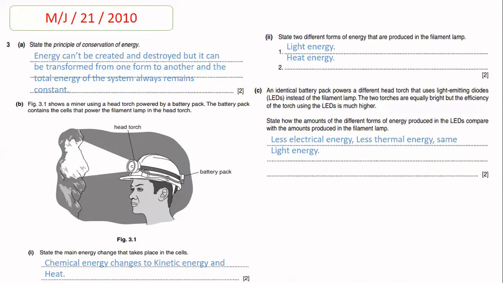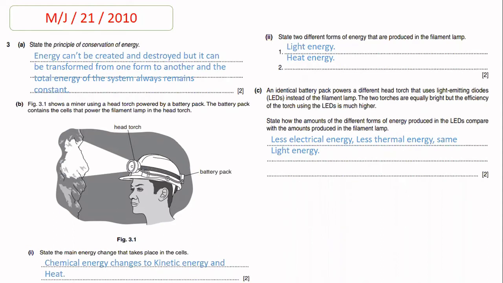State two different forms of energy that are produced in the filament lamp. So beta, when the filament lamp lights up, it produces light energy and also heat. So the two different forms of energy that are produced in the filament lamp are light energy and heat energy.